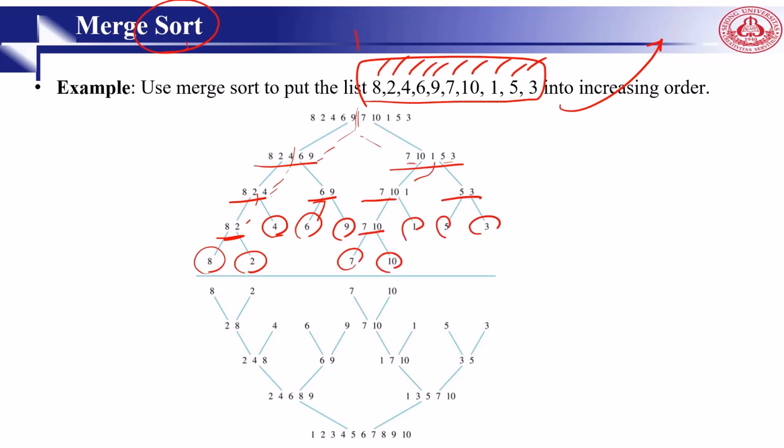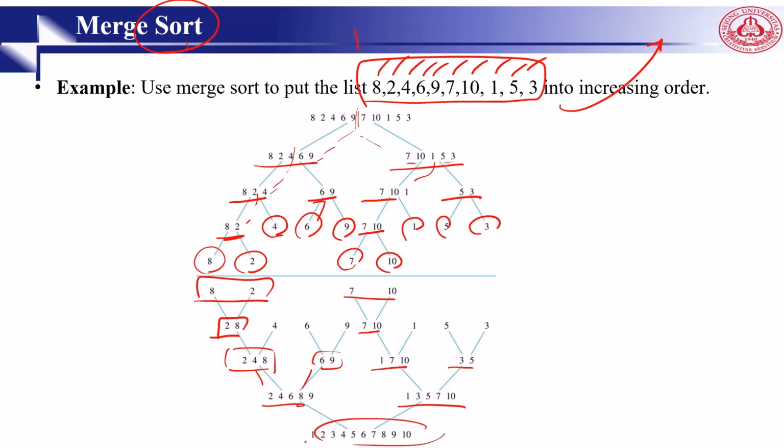Okay, now I will sort them in an increasing or ascending order. So 8 and 2, which one is smallest? I will exchange them, 2 and 8. Then here, 2, 8, 4, it should be like this, right? Then 6 and 9 is okay. Then I compare these two like this. 7 and 10, 7 and 10 and 1, 5 and 3 and 0. Then you can find this is called a merge list. Two ways: one we go like this and one we go like this. First, we split the list in a tree. Then we try to sort them one by one.